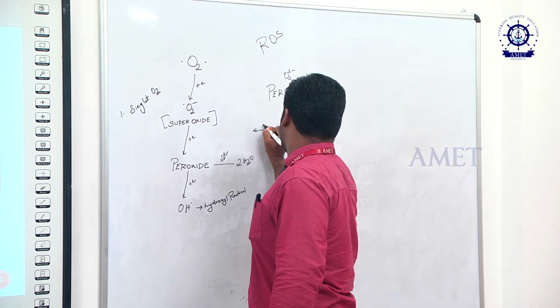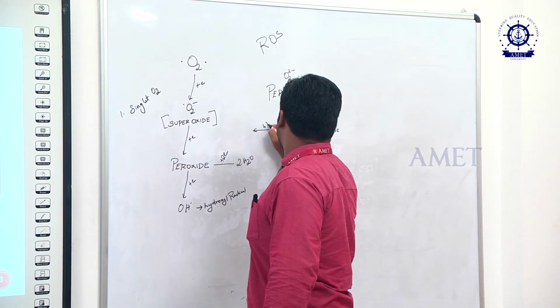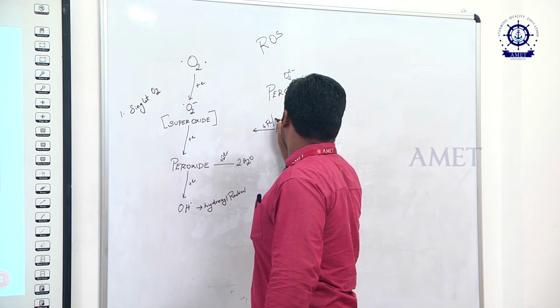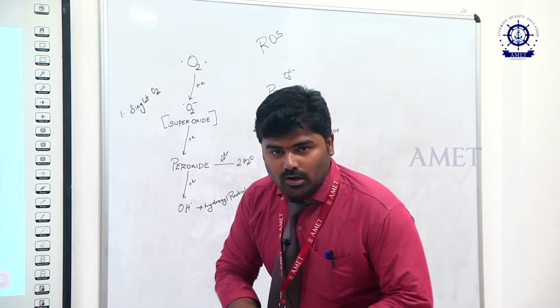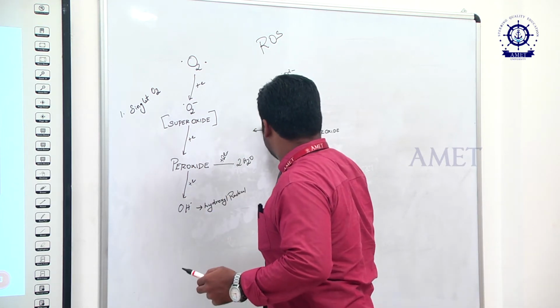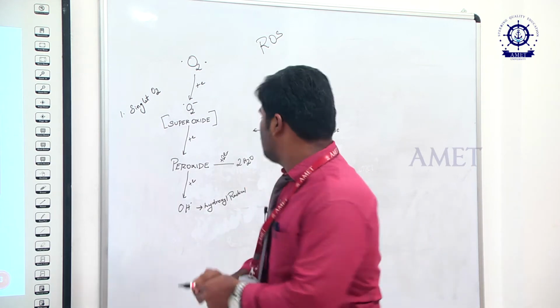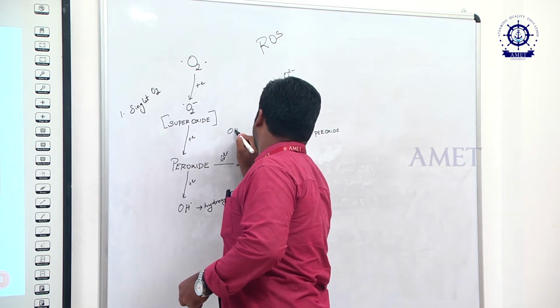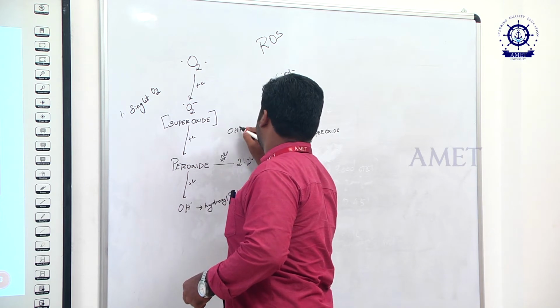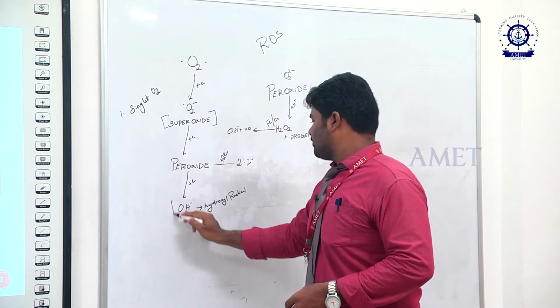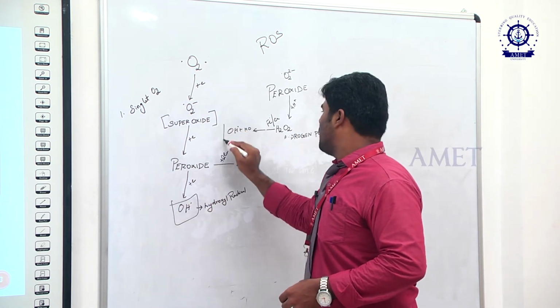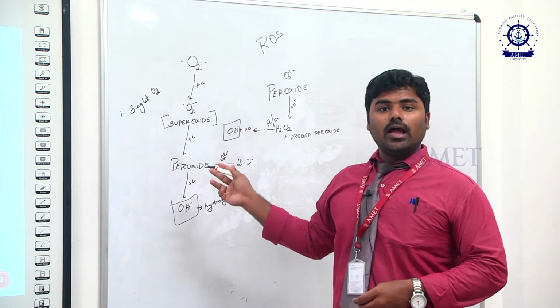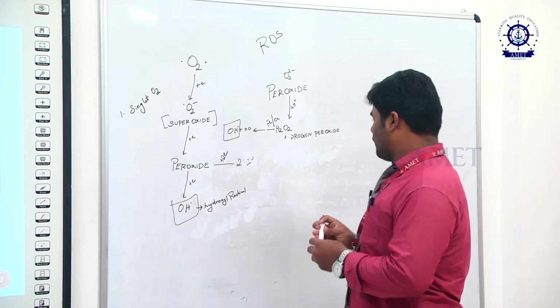turn this hydrogen peroxide, in presence of transition metal ion, hydrogen peroxide is converted into hydroxyl radical. This is the ultimate free radical which has highly reactive activity, right?